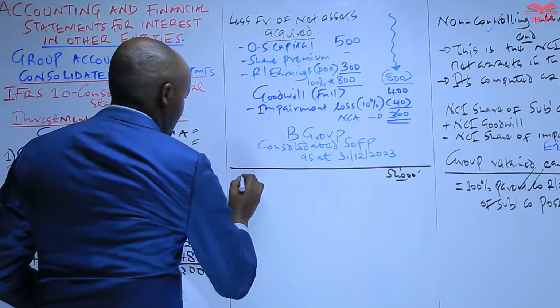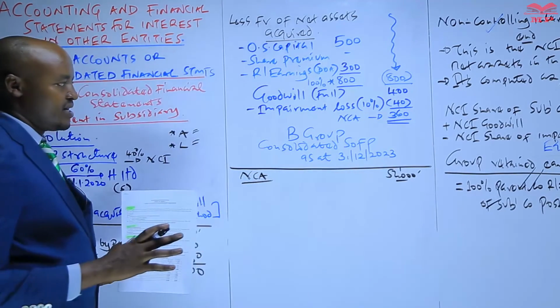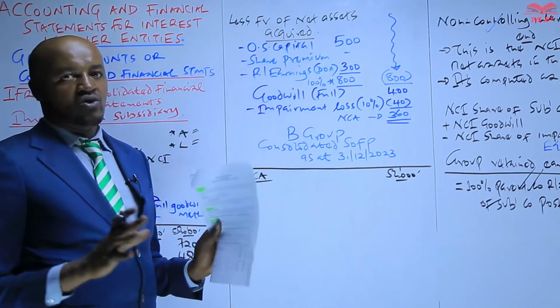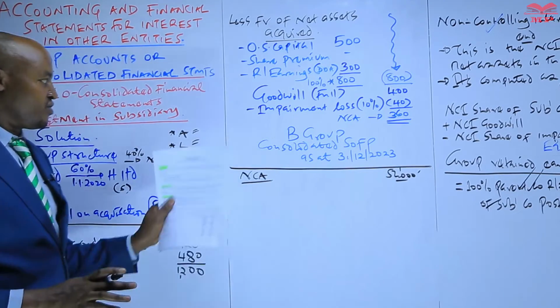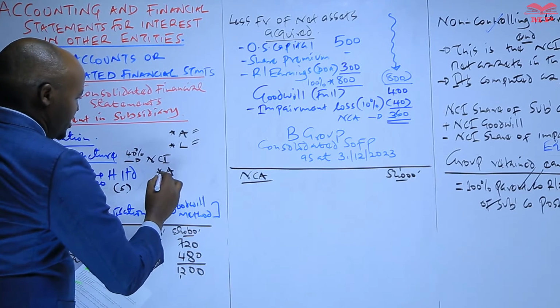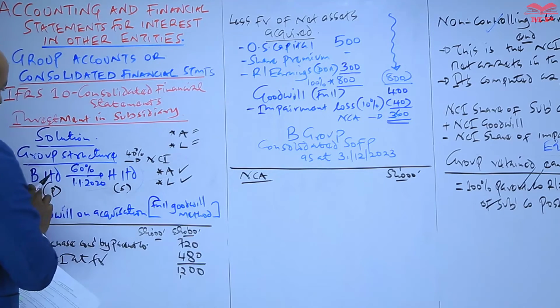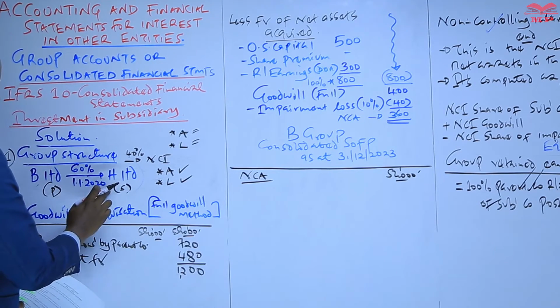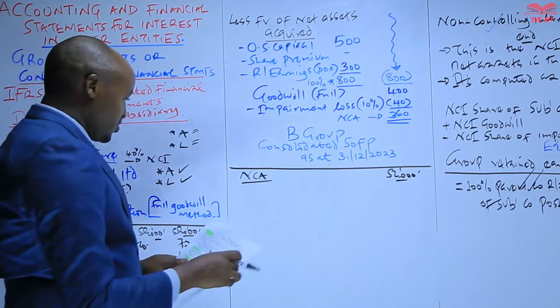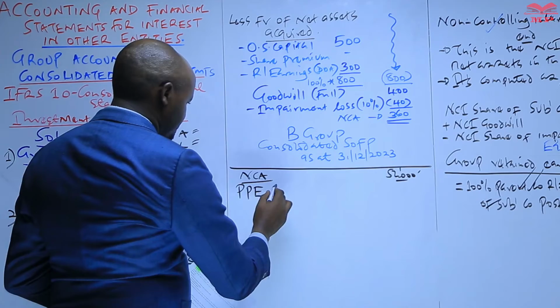So what we start with are the non-current assets, and you have to remember the basic rule here. When preparing the consolidated statement of financial position, we add similar items of assets and liabilities of the two companies within the group. So under the non-current assets, we have the property, plant, and equipment.